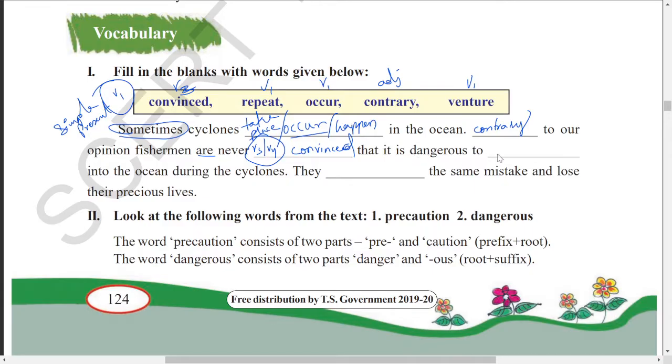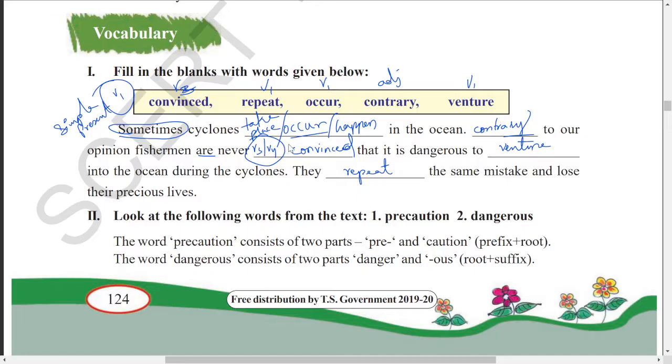That it is dangerous to venture. What do you mean by venture? If you go and tell the fishermen, they don't get convinced. And if you tell them don't venture in the sea, venture is to go or roam in the sea, into the ocean during the cyclones. So they dash the same mistake and lose their lives. That means they do the same mistake again and again. That is to repeat.